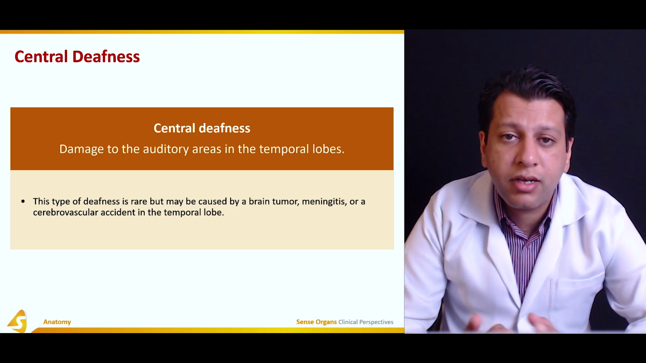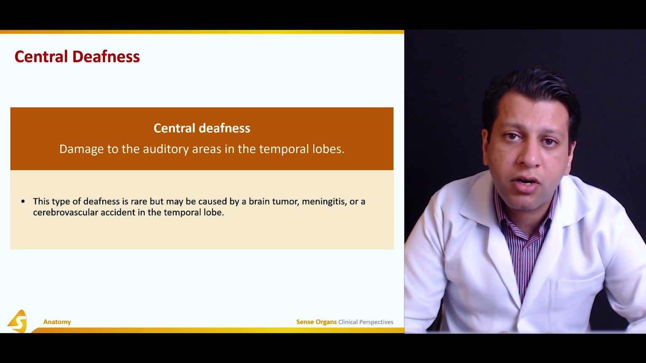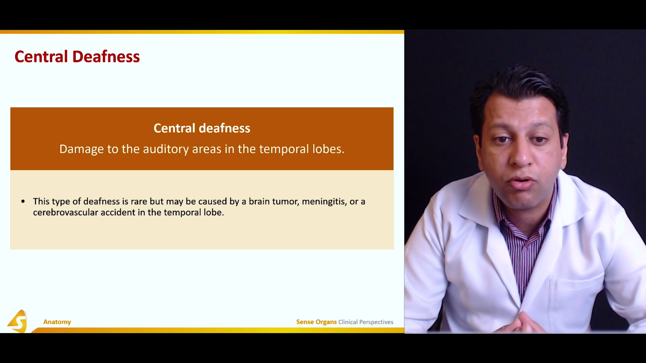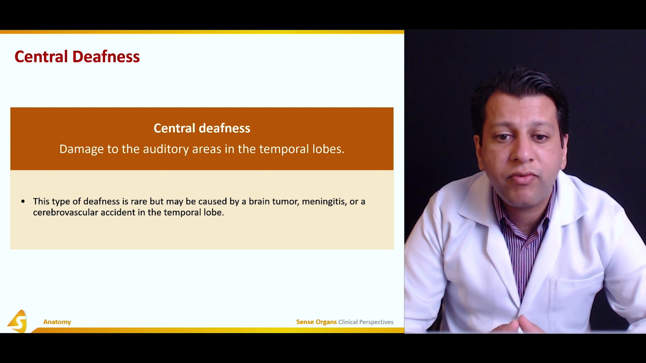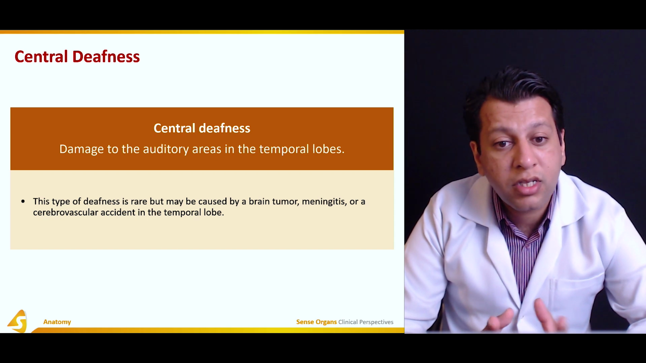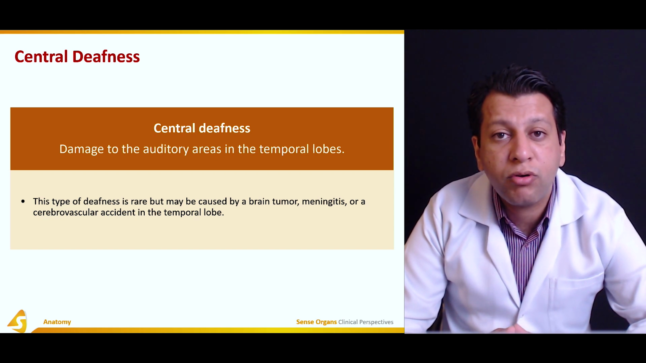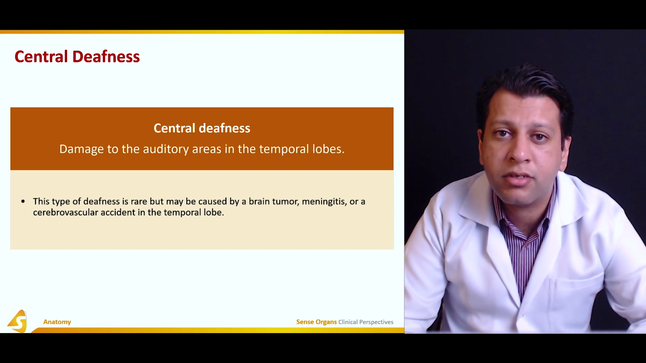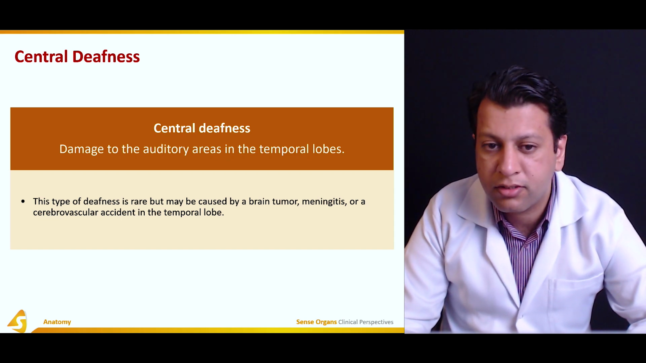Now, there is another subpart of sensory neuronal deafness called central deafness, in which there is damage to the auditory areas in the temporal lobe. This type of deafness is rare but may be caused by a brain tumor, meningitis, or cerebrovascular accident in the temporal lobe, and as a result, the cerebral cortex has been damaged and it cannot perceive those nerve impulses. This will also result in a central type of sensory neuronal deafness.